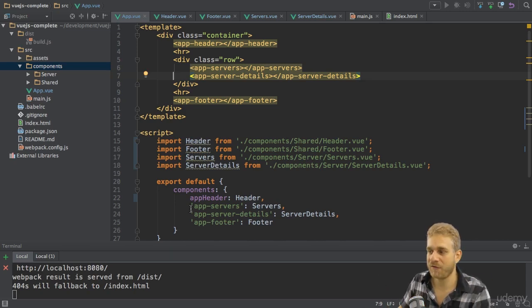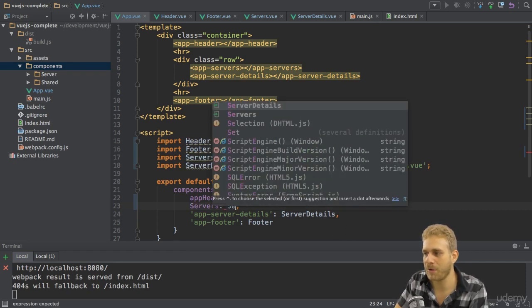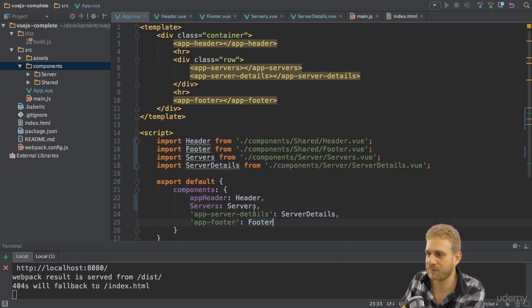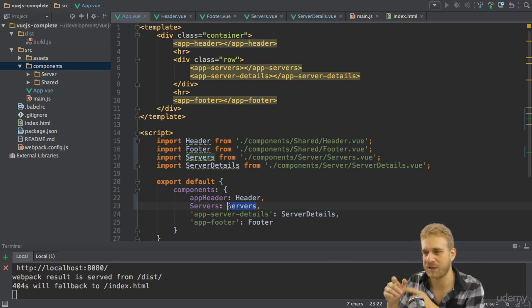As a side note, with ES6, you also got the option to not have a property, not have a value here, but only specify servers here, for example. What this will do is pick your servers variable or the object we're importing up here, and it will behind the scenes automatically create a key value pair where both is servers. So this is what is done behind the scenes. That's not Vue.js, this is ES6, which again we can use because it gets transpiled to ES5 in this workflow. So we could use this shortcut.